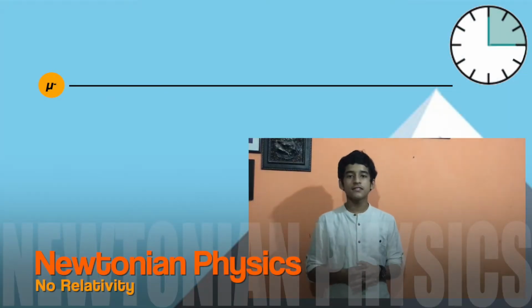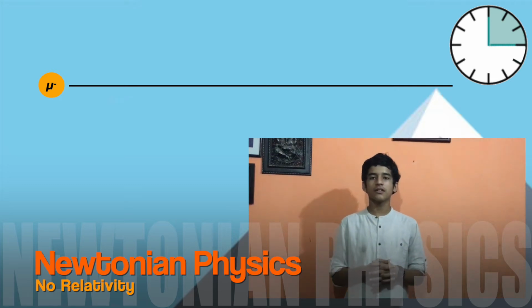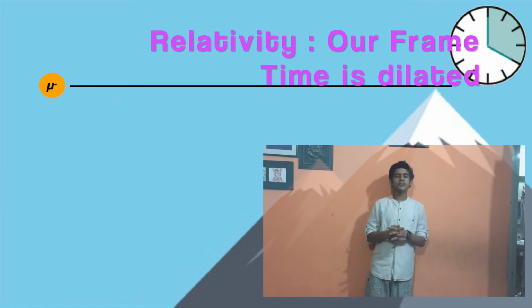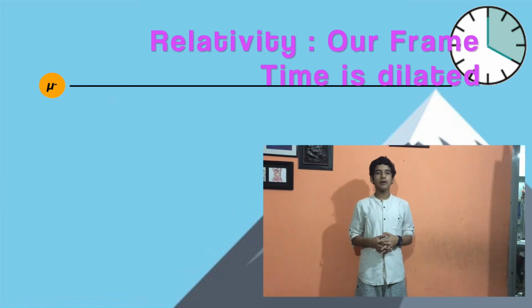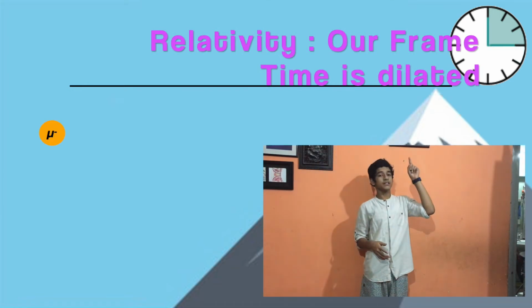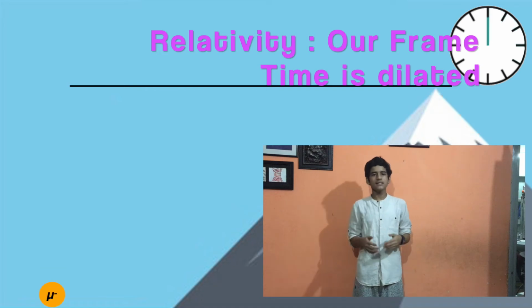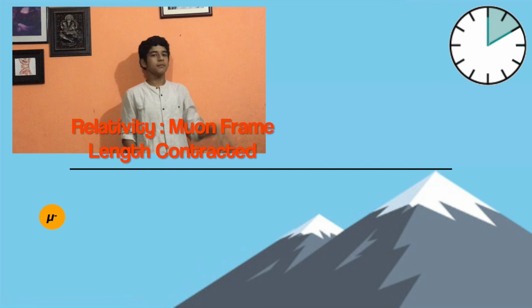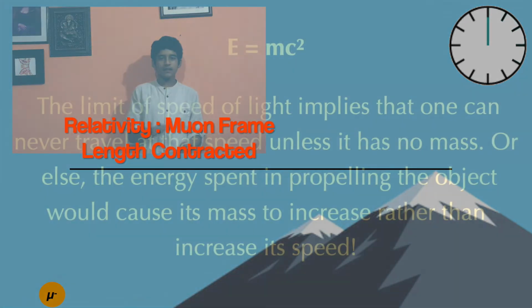In Newtonian physics, these muons should never reach the ground because the decay time is not enough for them to reach the ground. But in reality, when we look from our frame of reference, the time gets dilated as they travel very fast and they easily reach the ground. From the muon's point of reference, its time remains the same, but its distance contracts.